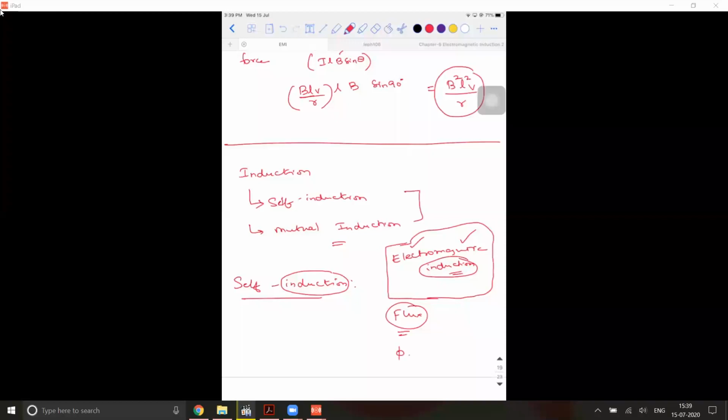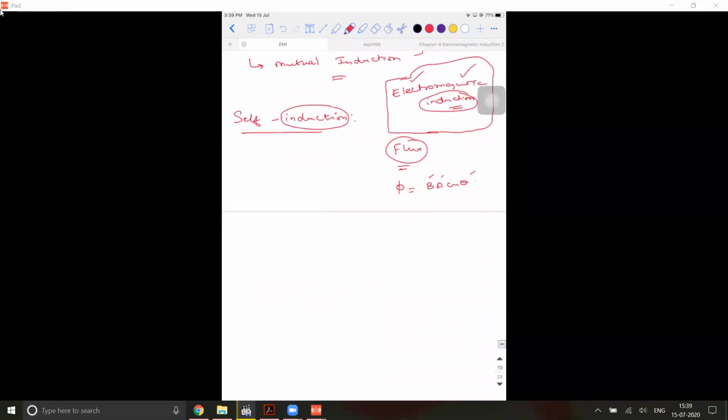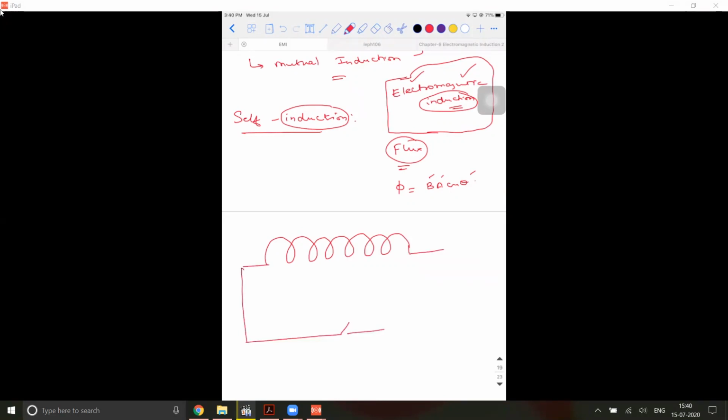So again, recollecting the basics, flux is dependent on 3 parameters: B, A, and the orientation. Now observe. Now I'll put a question like this. Let us say I have a coil which is wound to the form of a helix. Okay, I have a spiral coil in my hand, and the spiral coil is connected across a battery, or a cell. A spiral coil is connected across the cell with the help of a key. Okay. Now the key is open.